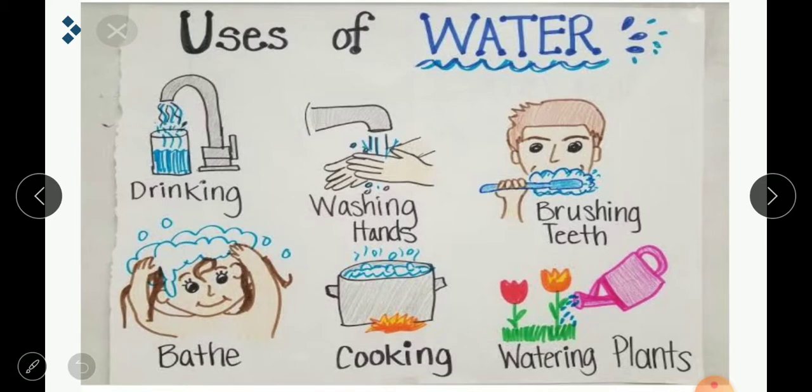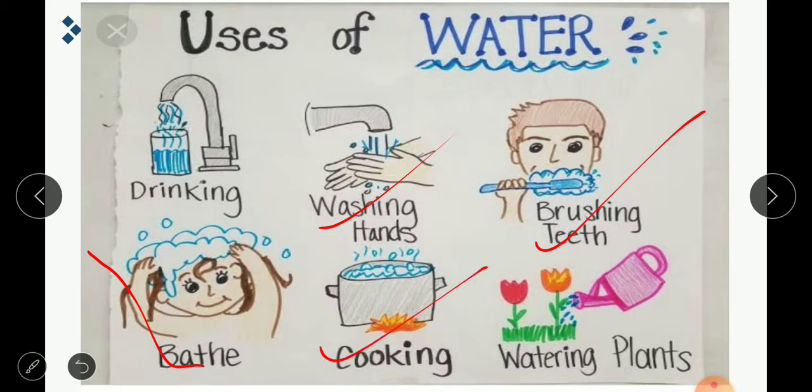And now the uses of water. Right from the morning when you get up from your bed, your parents will ask you to do the brushing, and there you will be using water. Afterwards you will take a bath, for that also you will use water. Then your mom will offer you tiffin, and she will ask you to wash your hands and come. Yes, for that purpose also you have to use water.